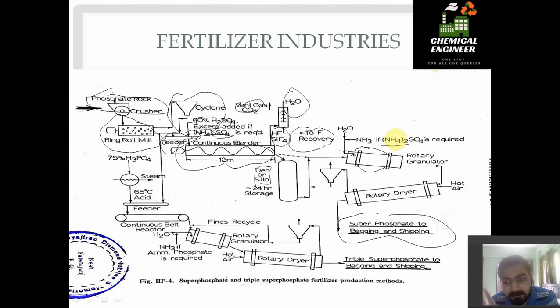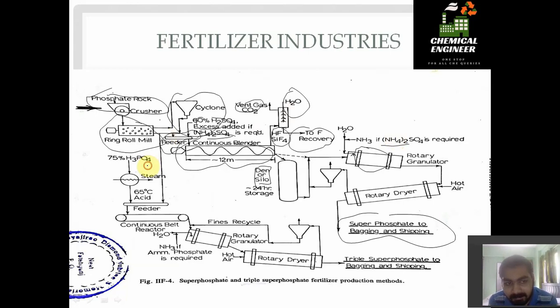So question 2 of this video is, what are the properties of ammonia, and why are we using ammonia for granulation? You may have heard about hair oil or hair color, ammonia based or ammonia free. So why was ammonia used earlier for hair dyeing? You have to answer question number 2 of this video. So from this, superphosphate is produced.